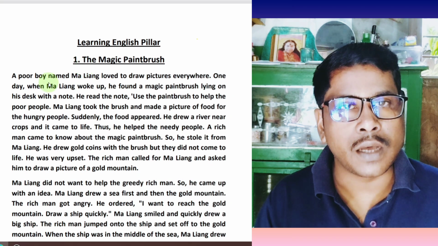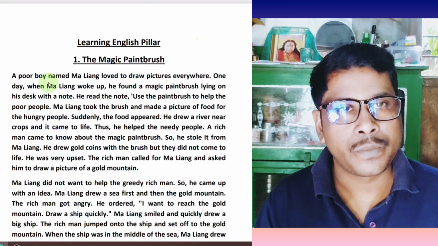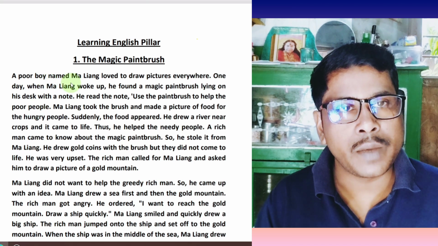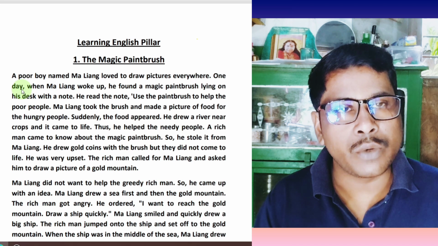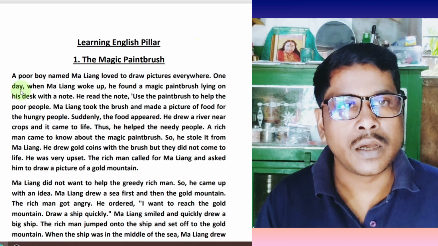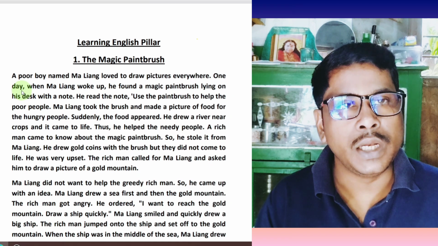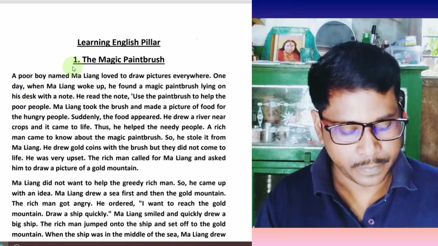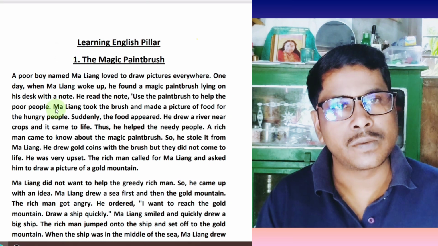And you will learn different types of new words from the story. Afterwards, whenever you try to speak in the English language, there you can use the different types of words. Which words will you learn from this story? The name of the story is The Magic Paintbrush.